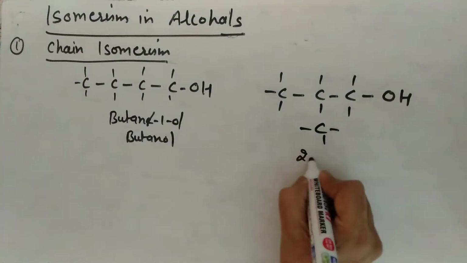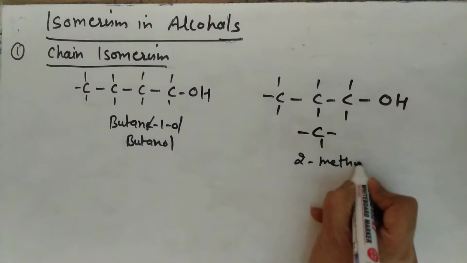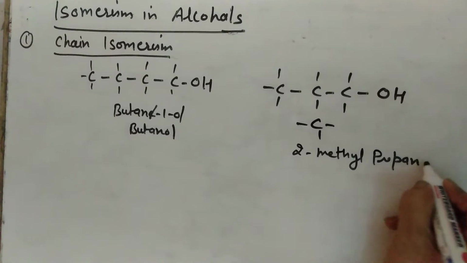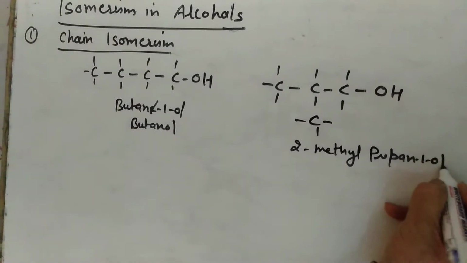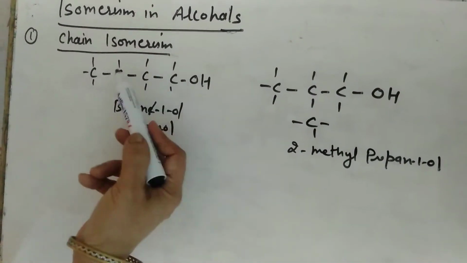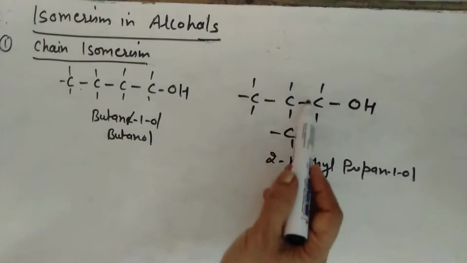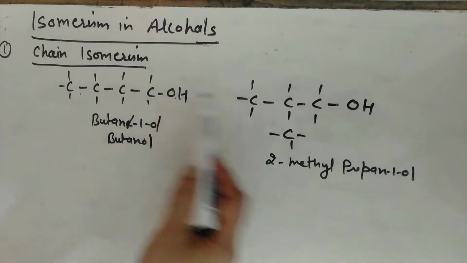And 2-methylpropan-1-ol. So in chain isomerism, both isomers differ in the chain of carbon atoms attached to the hydroxy group, in this way.